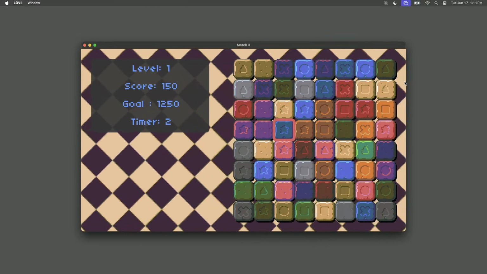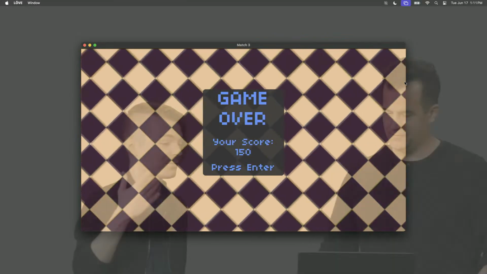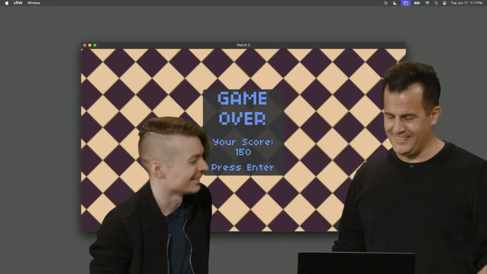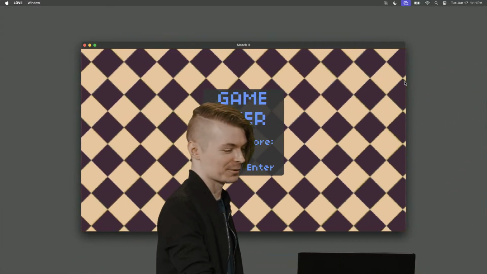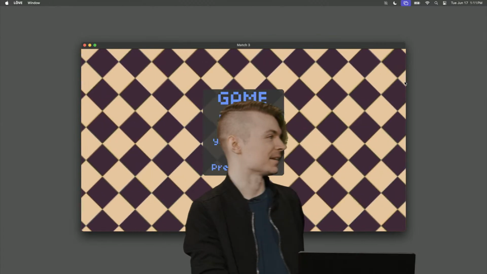There we go. Amazing. And then tiles. Very nice. Notice the tiles move down to fill it in. How did I lose? I just won. It's balanced a little bit for high scores, but we have all the pieces here for match 3.